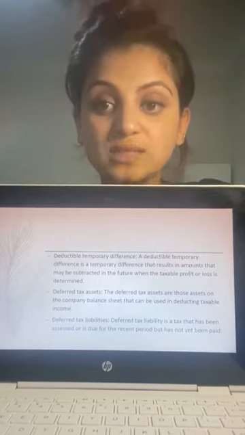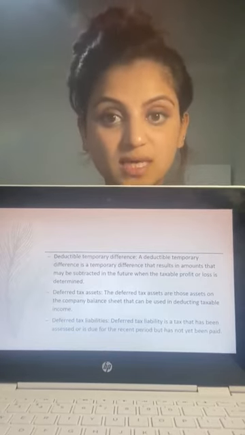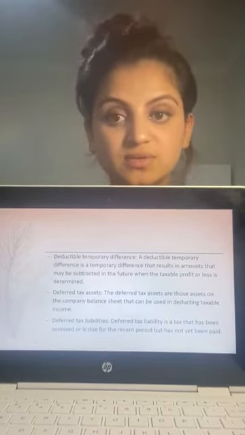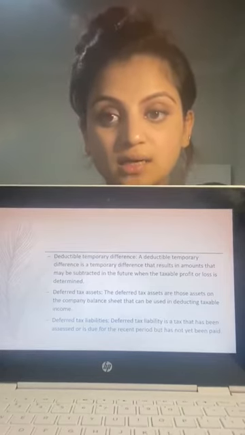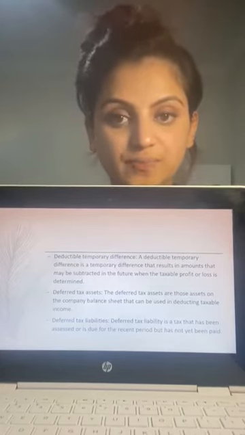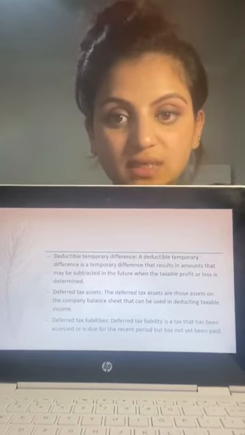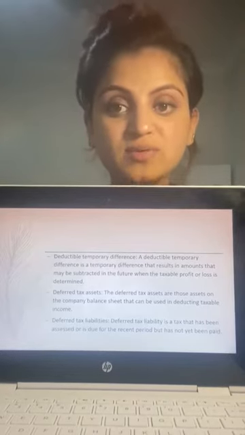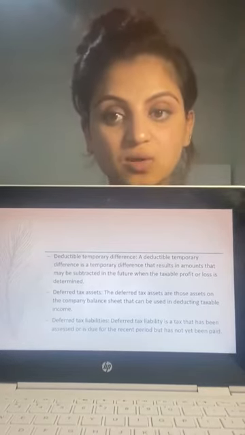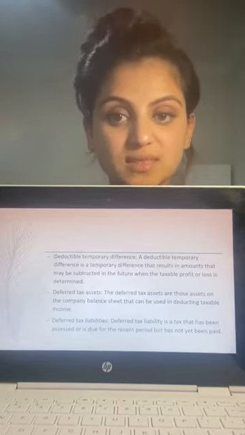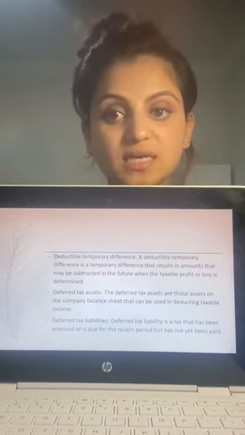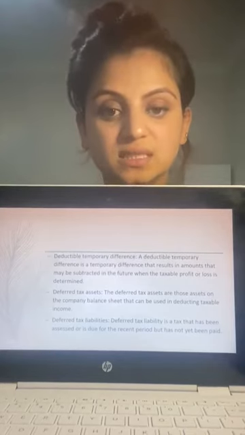When taxable profit is more than the accounting profit as a result of deductible temporary differences, deferred tax assets arise. The last one is deferred tax liabilities. When taxable profit is lesser than the accounting profit as a result of taxable temporary differences, deferred tax liabilities arise.